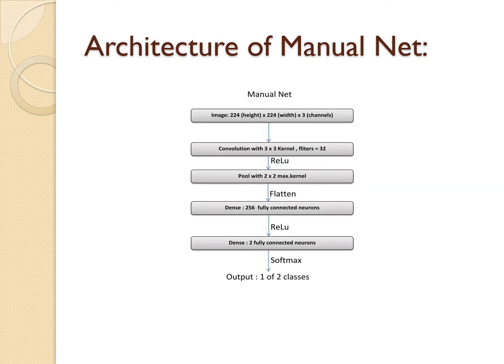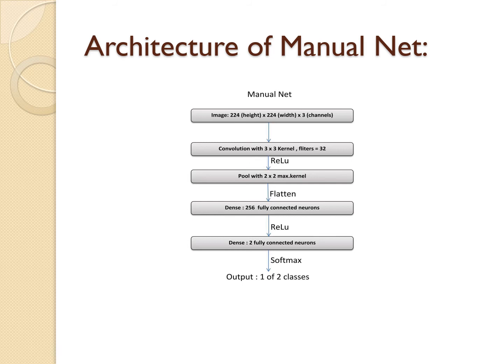This is the architecture of the ManualNet that we made. First, we are presetting the image size as 224 cross 224 cross 3, which is 3 channels, and we are going to one convolution layer with a 3 cross 3 kernel with 32 filters, and we are using the ReLU activation function.